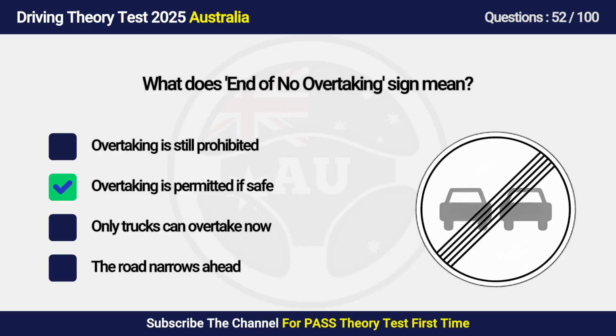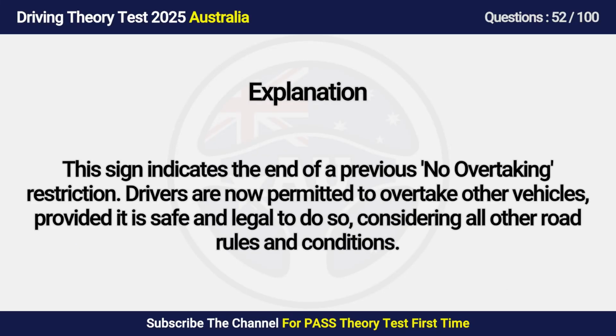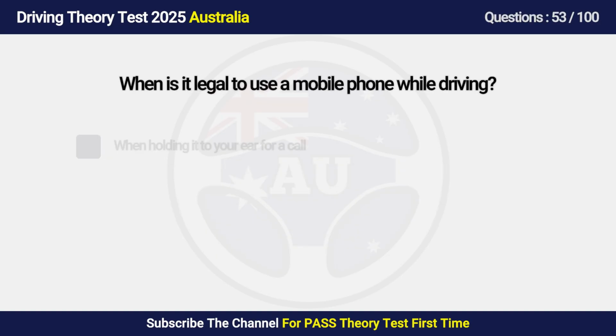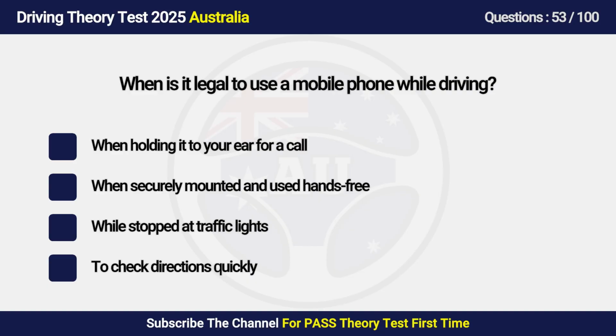Answers is B. Overtaking is permitted if safe. This sign indicates the end of a previous no overtaking restriction. Drivers are now permitted to overtake other vehicles, provided it is safe and legal to do so, considering all other road rules and conditions. Question 53. When is it legal to use a mobile phone while driving?